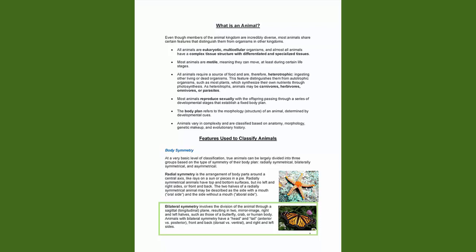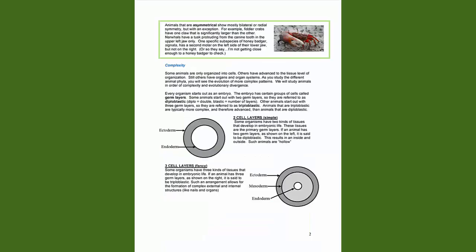Animals that are asymmetrical show mostly bilateral or radial symmetry, but with an exception. For example, fiddler crabs have one claw that is significantly larger than the other. Narwhals have a tusk protruding from the canine tooth in the upper left jaw only. One specific subspecies of honey badger, Signata, has a second molar on the left side of their lower jaw, but not on the right. Or so they say. I'm not getting close enough to a honey badger to check.